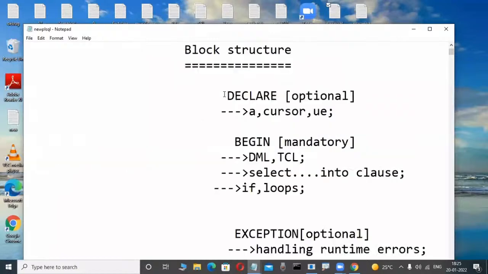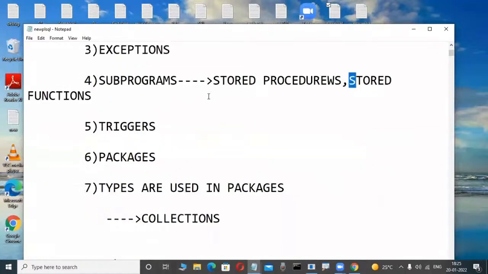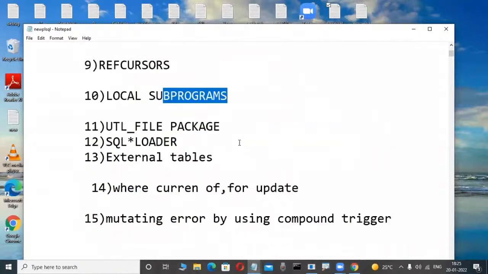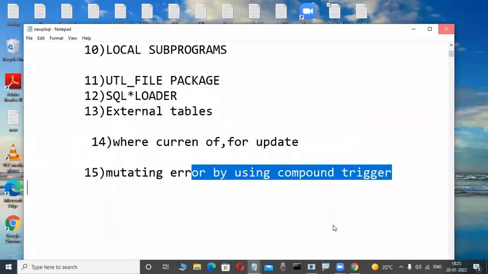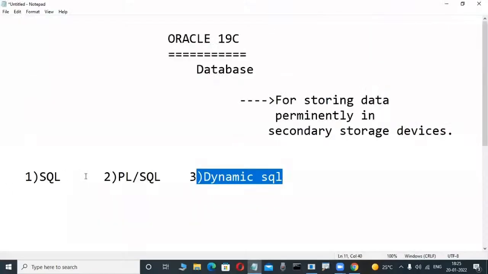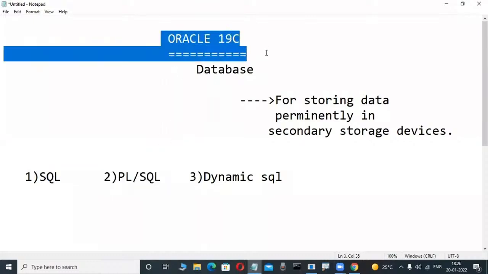In PL/SQL you write this type of little bit of coding. In it there are cursors, exceptions, stored procedures, stored functions, triggers, packages, types, collections, bulk bind, ref cursors, local subprograms, UTL_FILE packages, SQL*Loader, external tables, so many things like this. So much syllabus is there. Don't worry. That's why we learn the SQL language first; after that, once you have some knowledge, then you learn PL/SQL. Through these two languages we are operating this Oracle software.